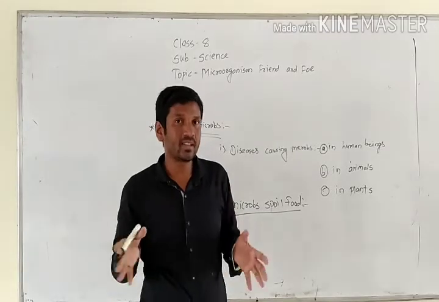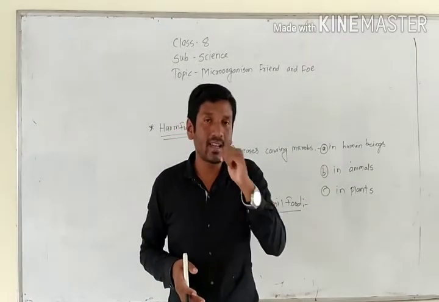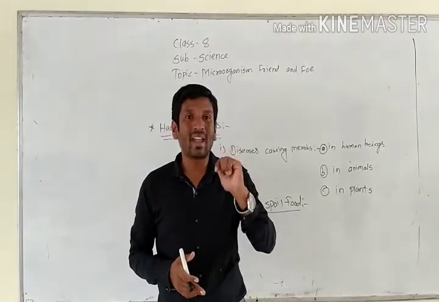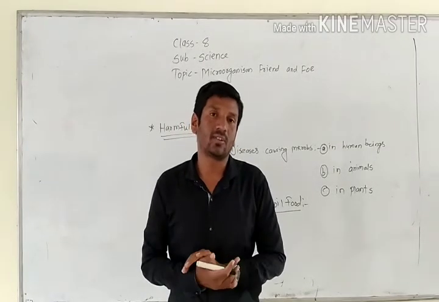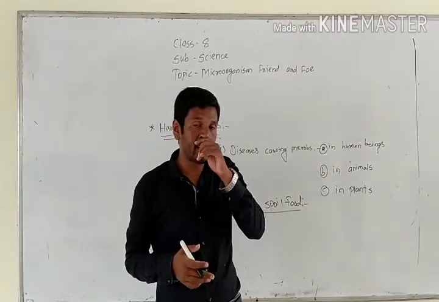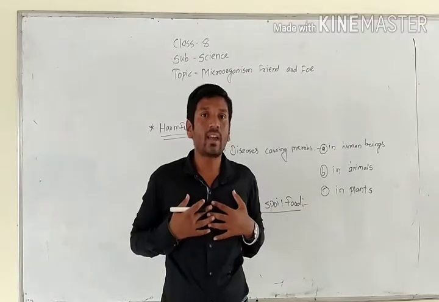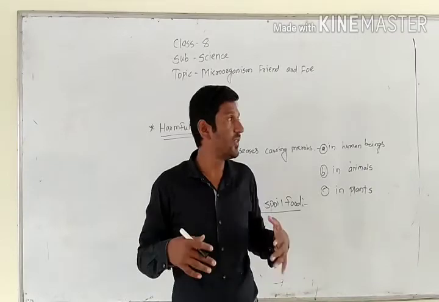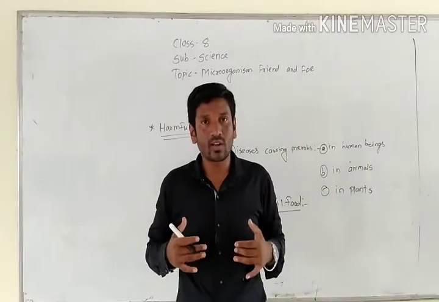Okay, what happens in those conditions? Before that, we find microorganisms. I said previously when I was explaining the lesson that the microbes need a perfect condition for germination. Now here, what does perfect condition mean? We need to survive, right? How are we surviving on this planet? Because this planet has a perfect condition for our surviving.